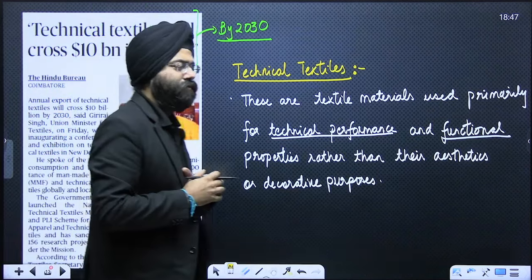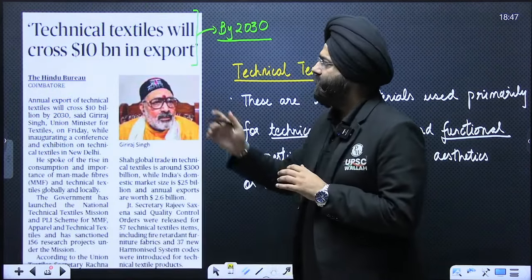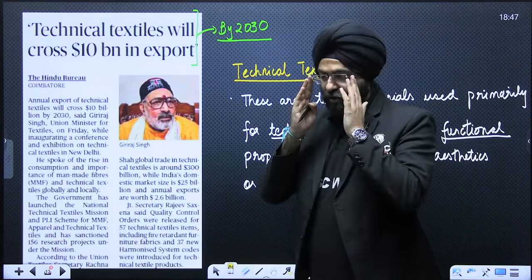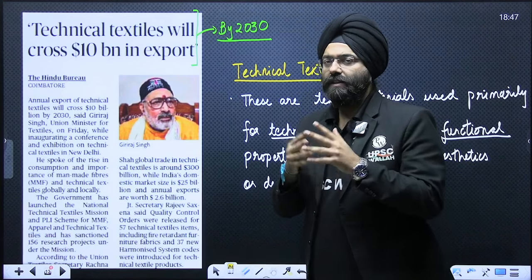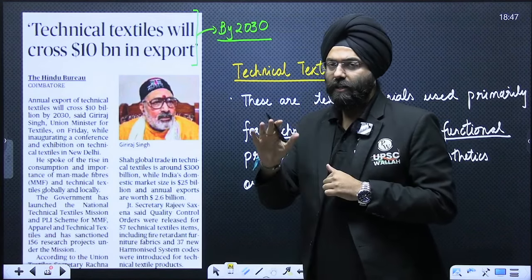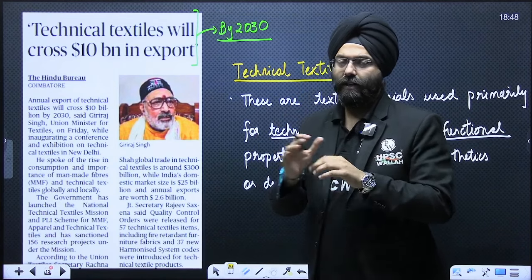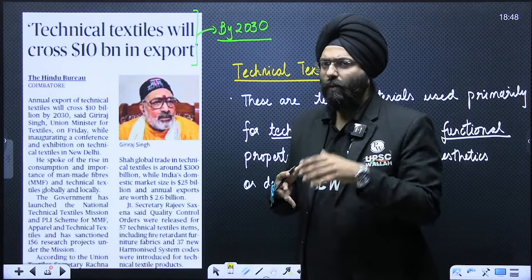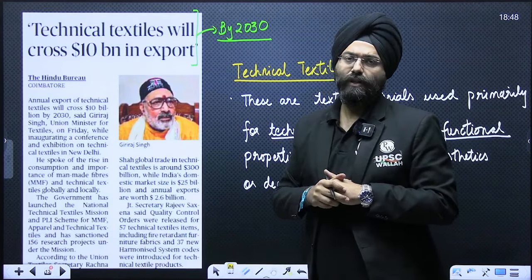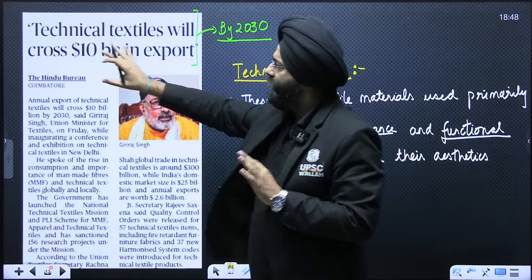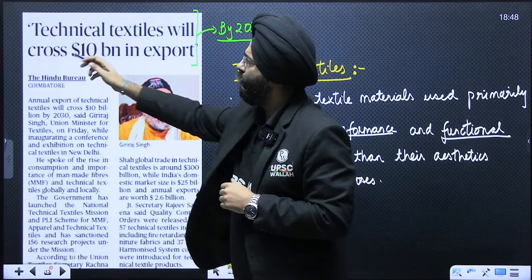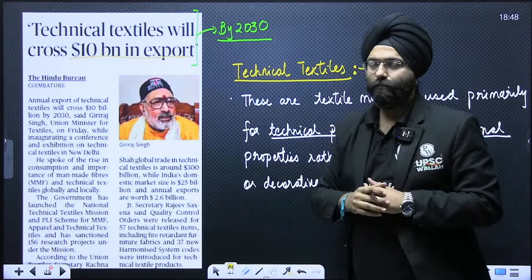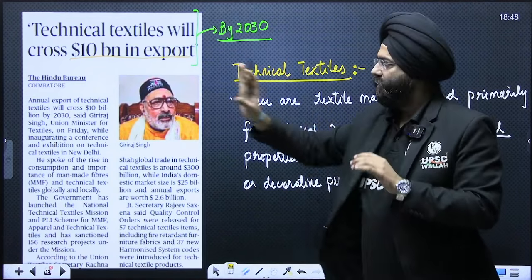There's an article that is mentioned over here, which is technical textile. Now, please remember, in the GS paper 3, which deals with various aspects of economy, the question can definitely come: what are technical textiles? What are the various areas in which this can be used? And why it is important with respect to India? Now, the heading basically is technical textiles will cross $10 billion in export by 2030. This is the basic heading that is given.